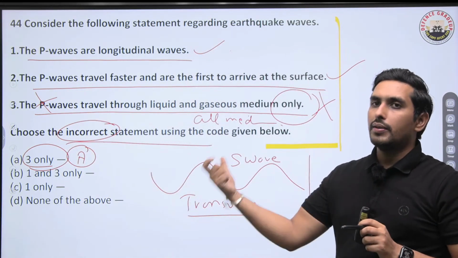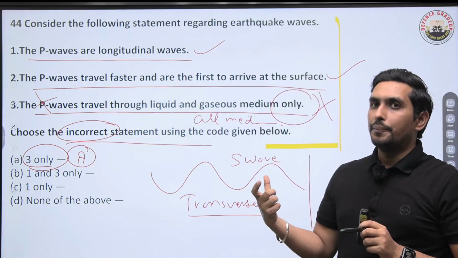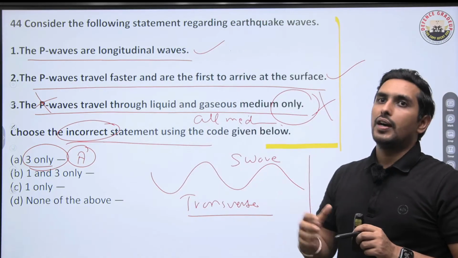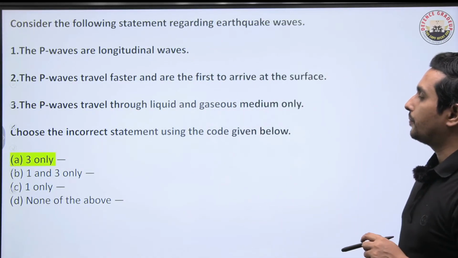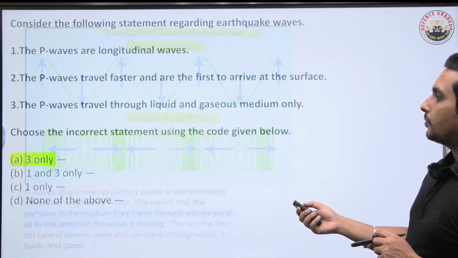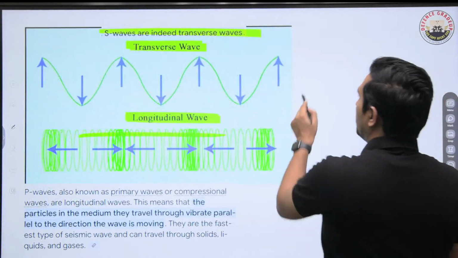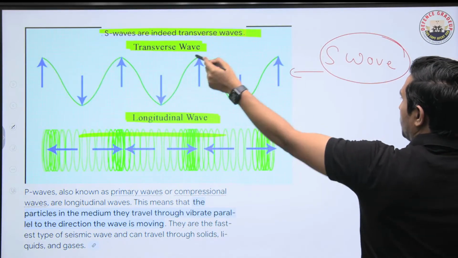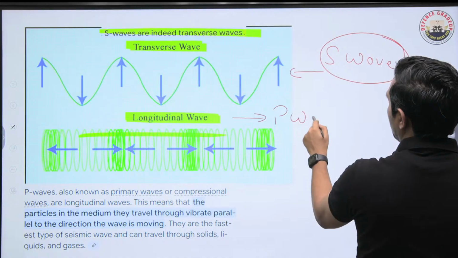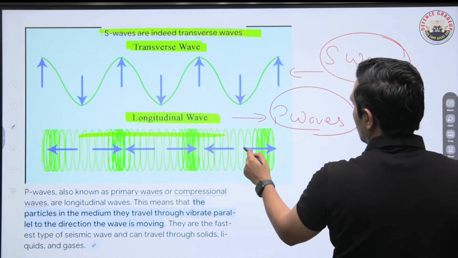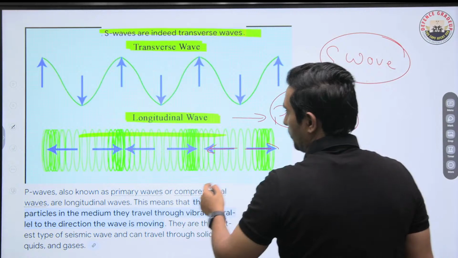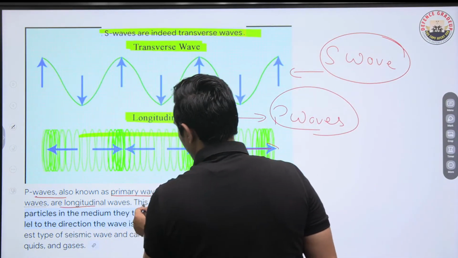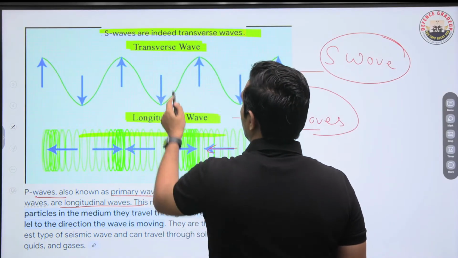And what is the question? That is about the incorrect. So remember that if we talk about the P waves, they are longitudinal waves and the S waves are the transverse waves. You have to understand. Let me show you here. This is very much important explanation which I am going to give you. Remember, this is how S wave functions. That is the transverse waves, and longitudinal waves are basically the P waves, like sound waves like we talk about. So remember, P waves, also the primary waves or compressional waves, they are longitudinal waves, and S waves are basically the transverse waves.